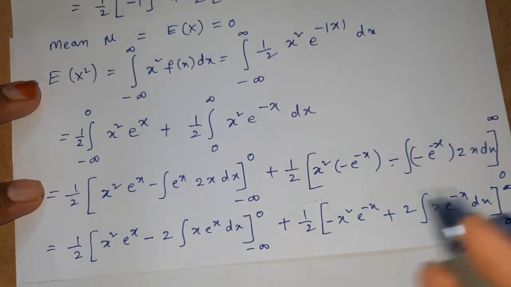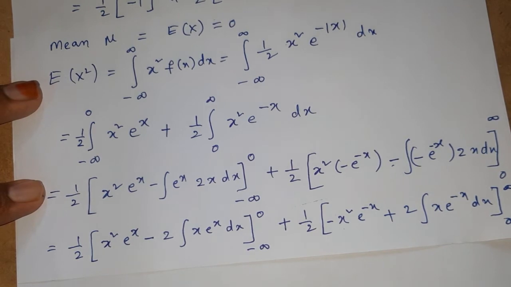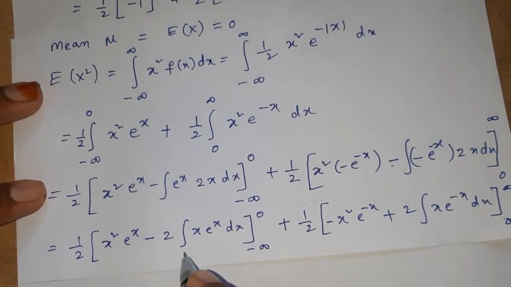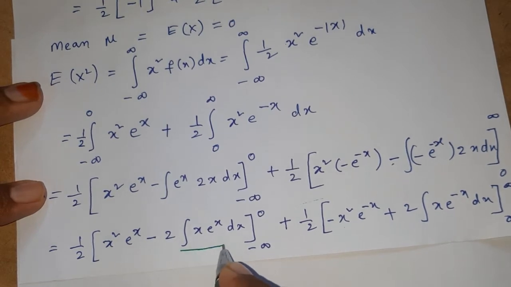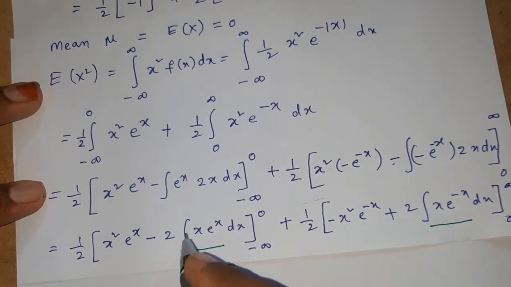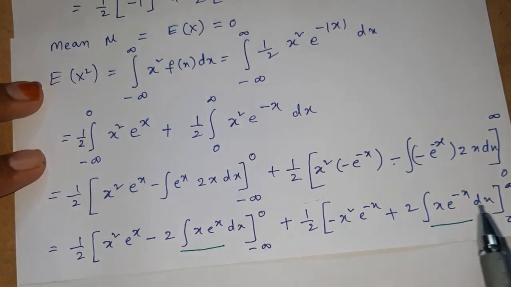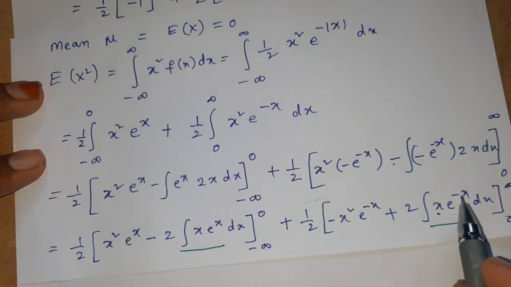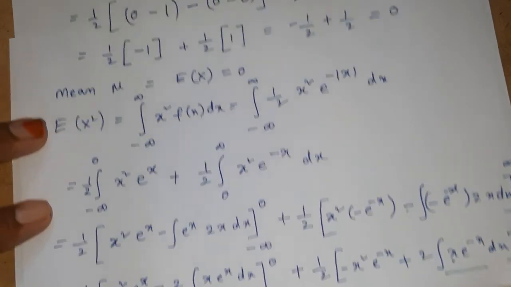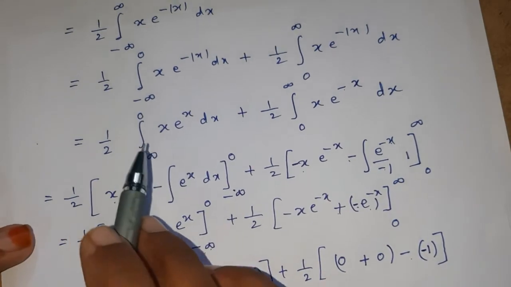Okay, in this expression we will observe that there is integral x e power of x dx, but we have already found out their values. For example, integral x e power of x dx value within the limits minus infinity and 0, and integral x e power of minus x dx within the limits 0 to infinity.